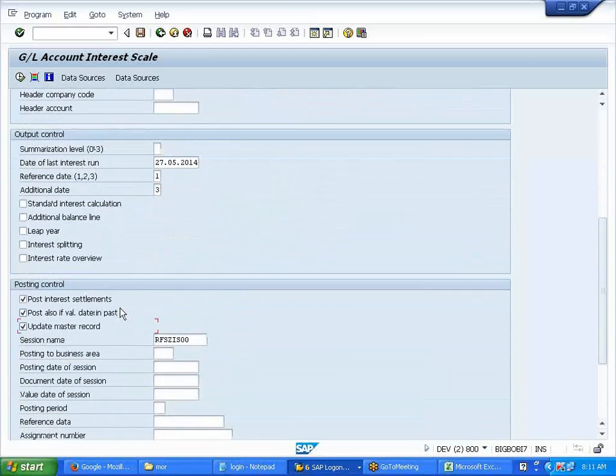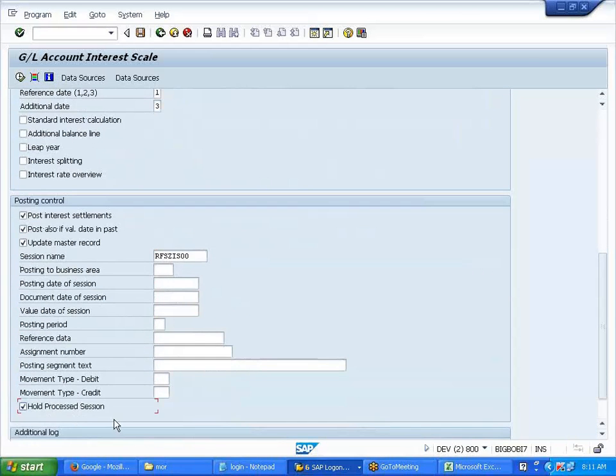Now if you want to hold the session, this particular session you can hold. Yeah, Aditi. The screen is stuck actually. Just refresh it. Press F5. Otherwise, log in back again, Aditi. Okay, I'll do that. Still the same?